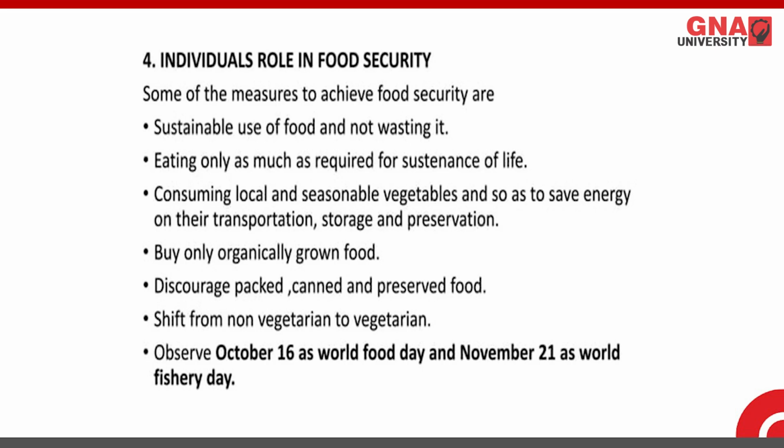Consume local and seasonal vegetables, so they save energy on transportation, storage and preservation, because as we know many vegetables are available in season, so we should focus on that. Buy only organically grown food because chemical fertilizers have a very bad impact on health. Discourage packed, canned and preserved foods because sometimes they are not properly preserved and can be harmful.